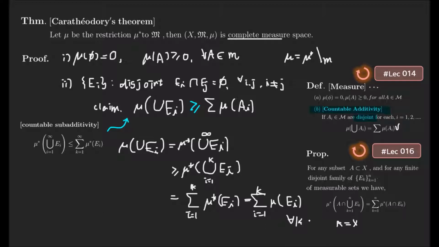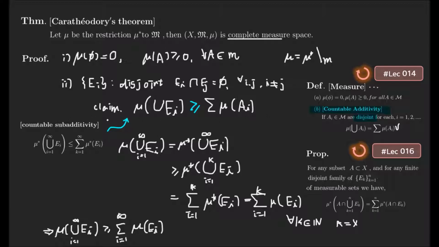k in the natural numbers. Because this is satisfied for an arbitrary natural number, we can say mu E_i is greater than this. This is infinite, and this is also infinite. I forgot the fundamental notation, but this is clear here. So this is satisfied. Because this rule is satisfied, we can check this claim is true.